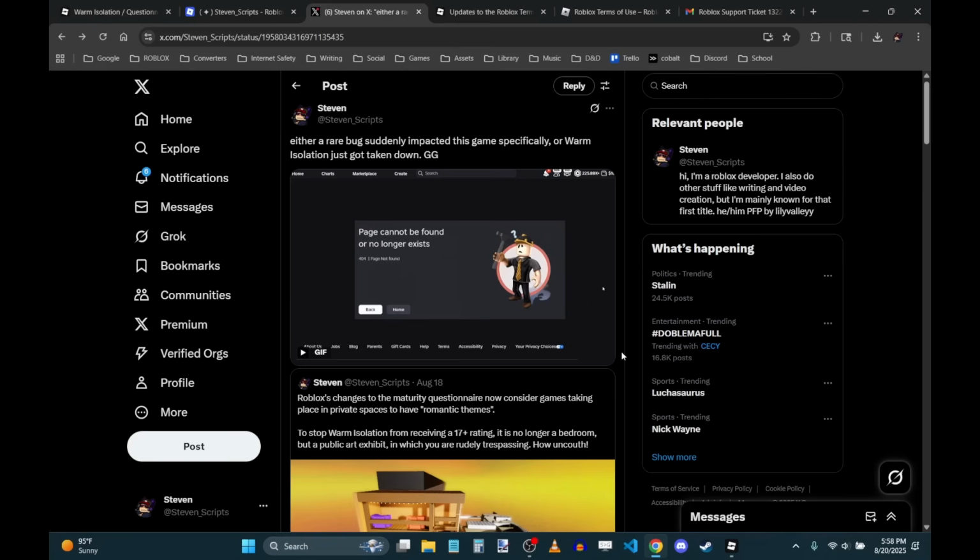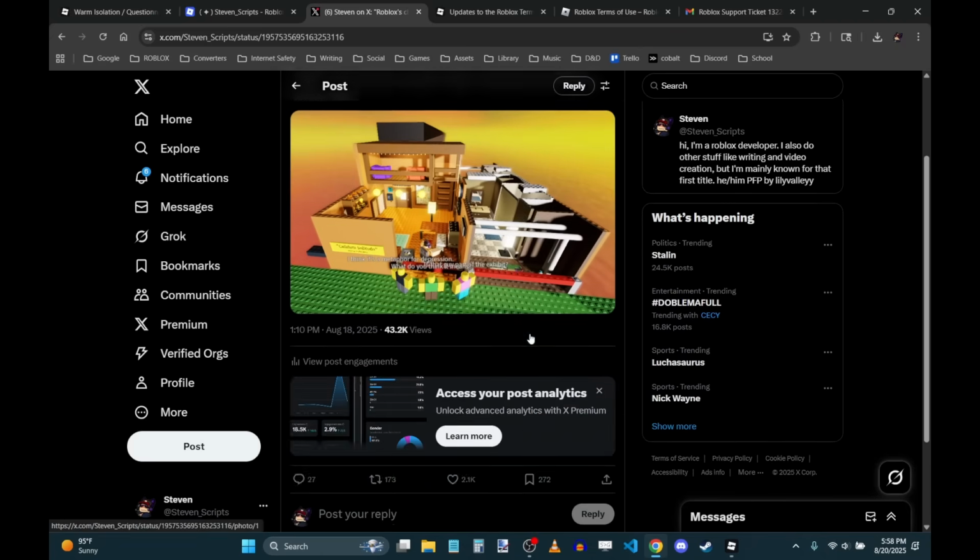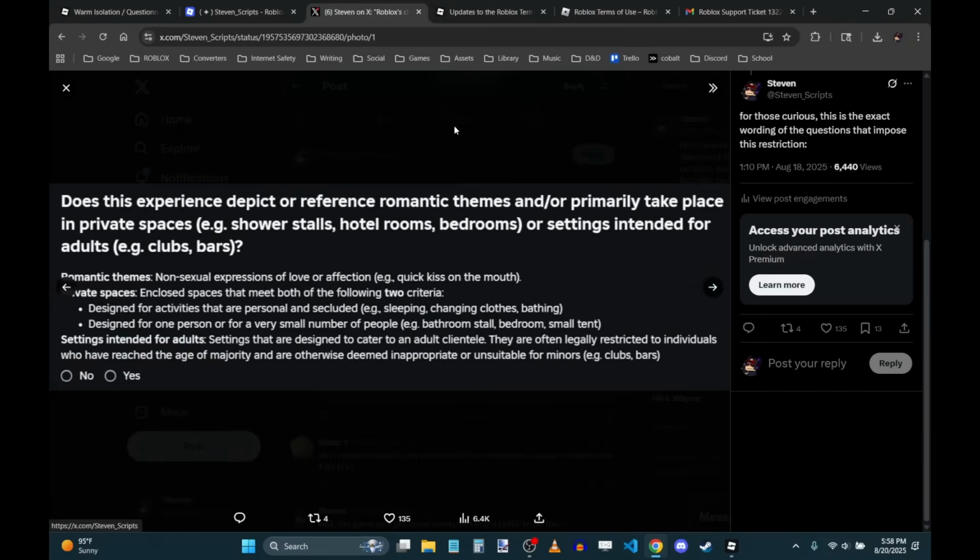And so that was the philosophy behind this new change. They're kind of going nuclear, and they're saying, we're just going to straight up not allow any Roblox games that take place in a private space. They lumped it in with the questionnaire question for romantic themes. This is the updated version of that question. It used to say just, does this experience depict or reference romantic themes? Now it says, does this experience depict or reference romantic themes and or primarily take place in private spaces, for example shower stalls, hotel rooms, bedrooms, or settings intended for adults, for example clubs, bars.